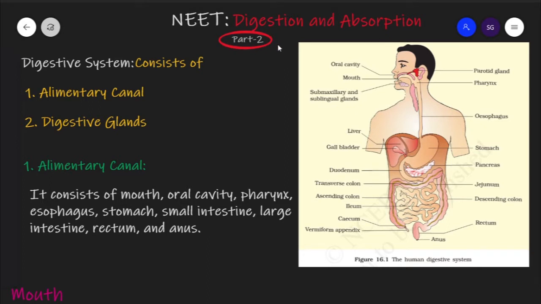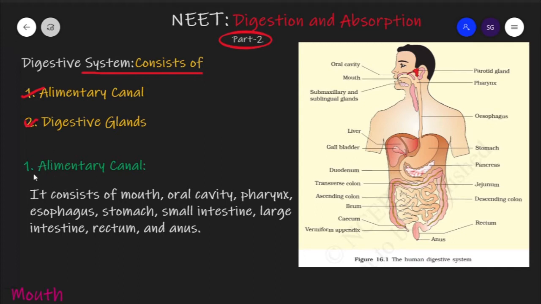In our last lecture, we studied the introduction of digestion, and we learned that food particles we ingest need to be broken down into smaller ones in our digestive system so that they may be utilized by our body. Now, we will study in this lecture what this digestive system is made up of. Our digestive system is made up of two parts. One is the alimentary canal and the second is the digestive glands.